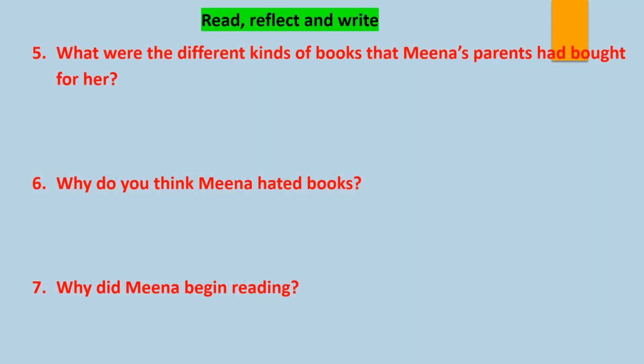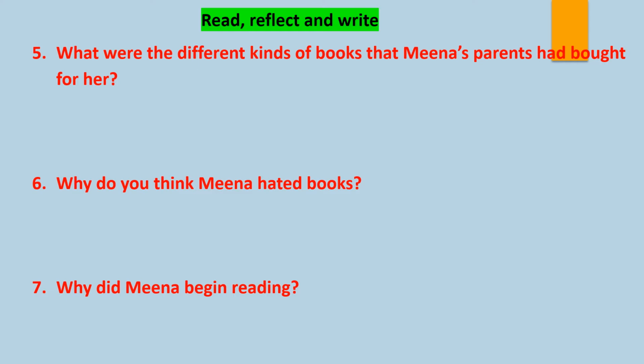So children, now read, reflect and write. So these are the direct questions. So let's see question number 5. What were the different kinds of books that Meena's parents had bought for her? So children, what were the different kinds of books? So many books the parents used to bring, no?